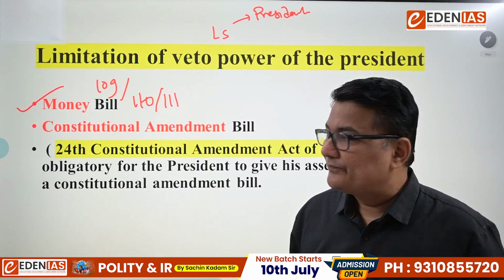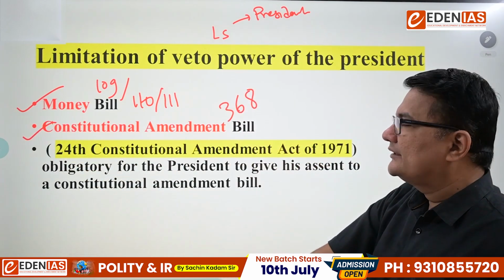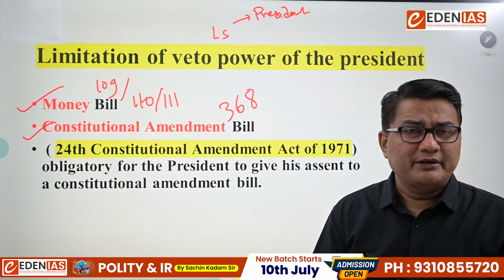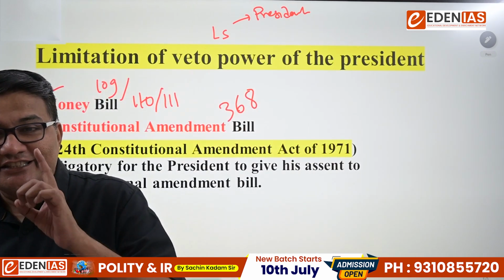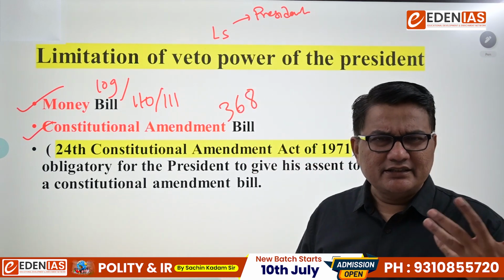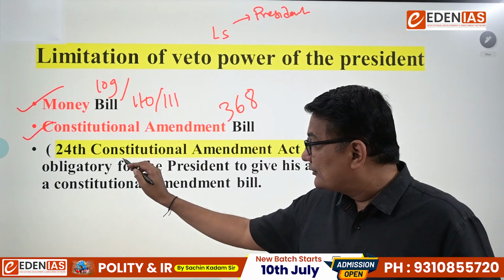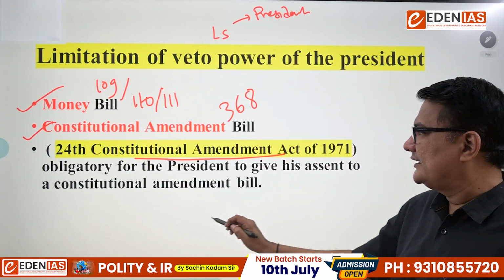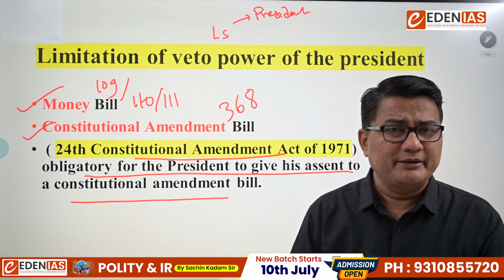And second is the Constitution Amendment Bill under Article 368. Article 368 talks about amendment to the Constitution. Why is the amendment provision given? Because the Constitution is not a static document, it is a living document. Constitution amendments are required with time. And whenever there is a Constitution amendment, as per the 24th Constitutional Amendment Act, it is clearly said that it is obligatory for the President to give his assent to a Constitutional Amendment Bill.